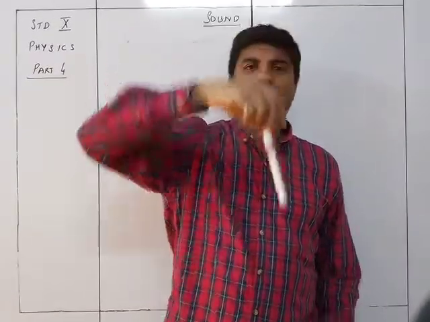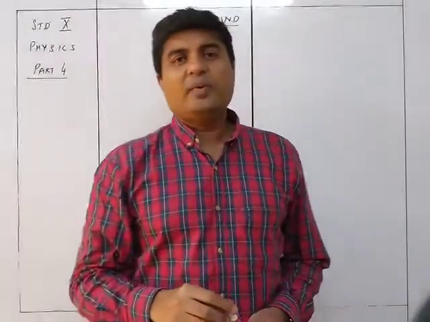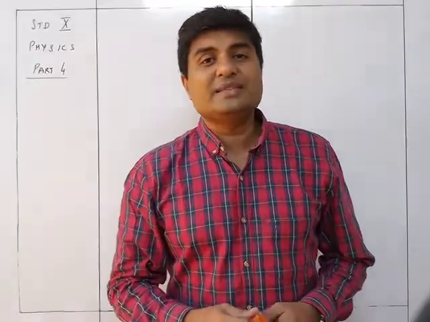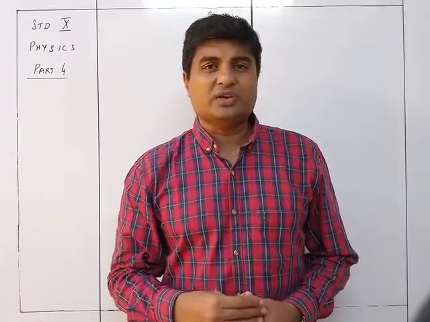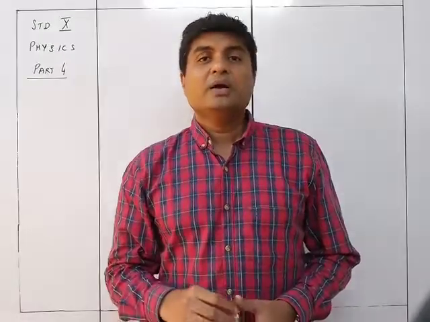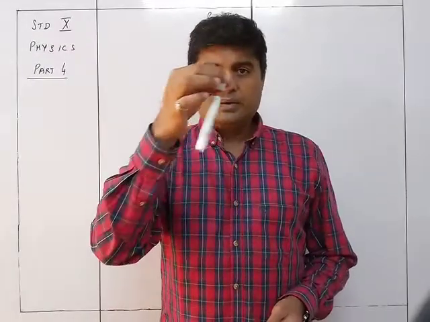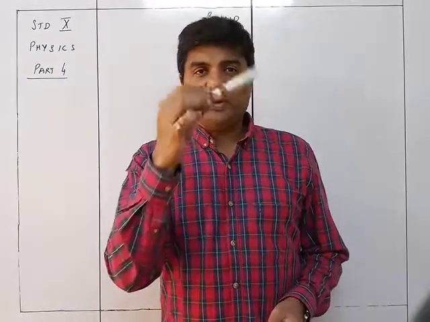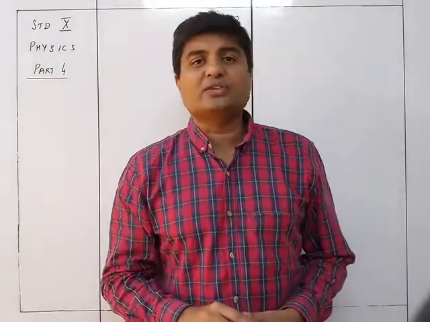This movement of the pen, when suspended freely, is its natural vibration. The time period is called the natural period, and the frequency with which it is travelling is called the natural frequency.